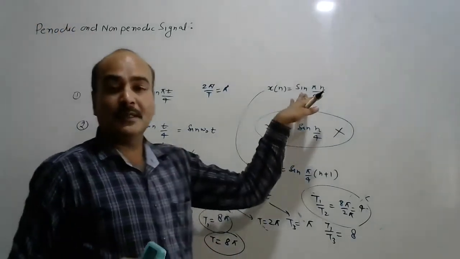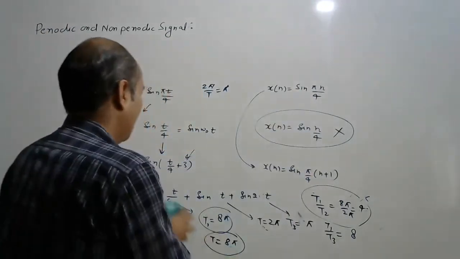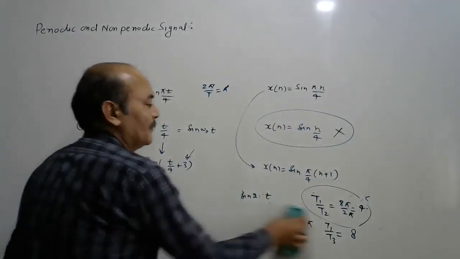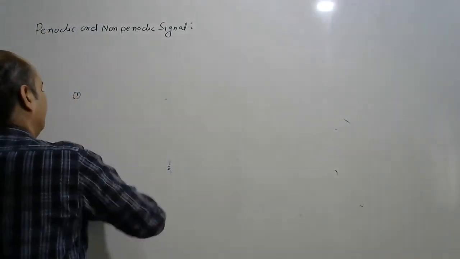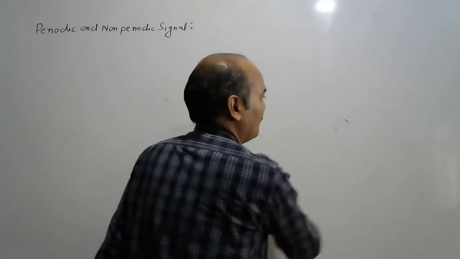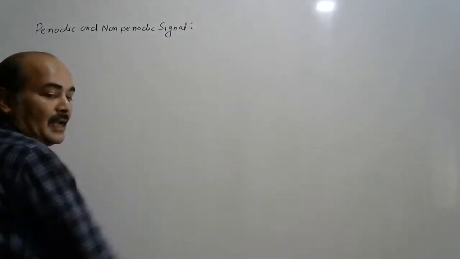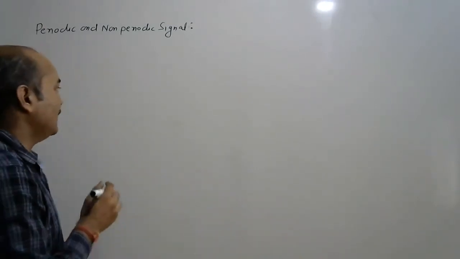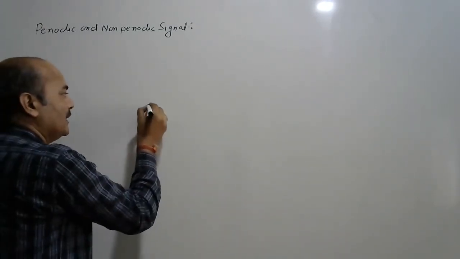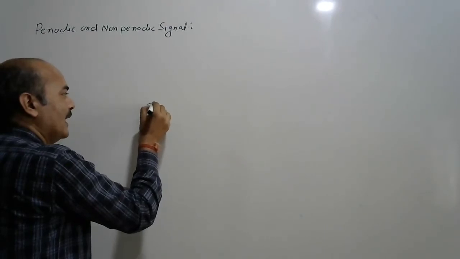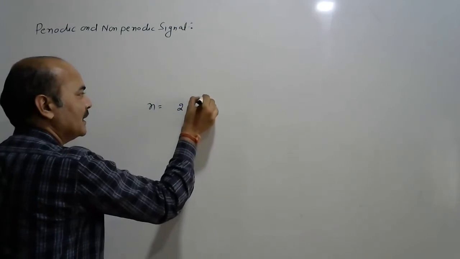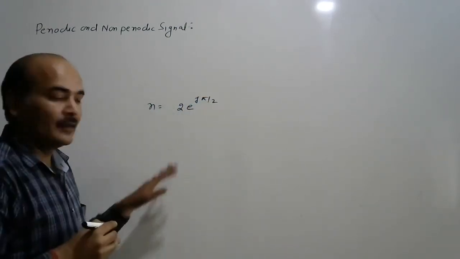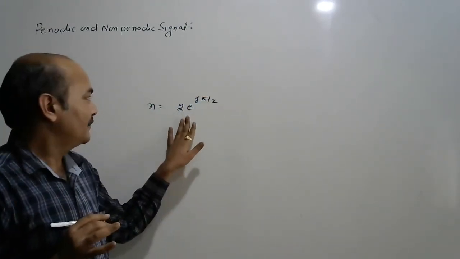Now, the case of the discrete type signal. Now again we are moving on to complex numbers. Now we are moving on to checking the time period for the complex number. So see, if a signal x is given as 2 e to the power j pi by 2, how can we represent this signal?